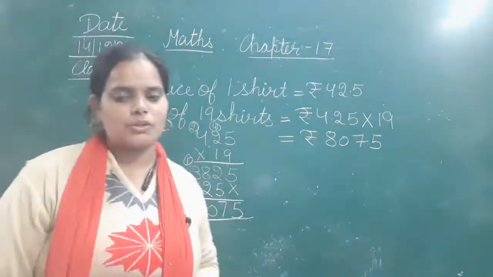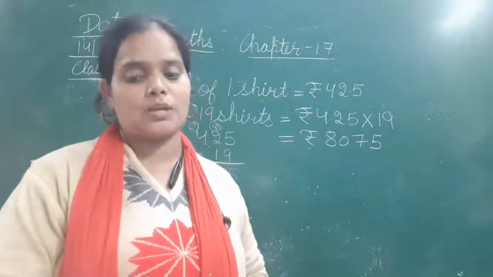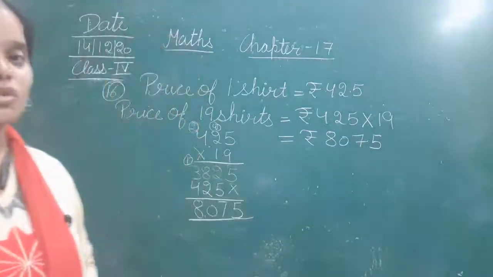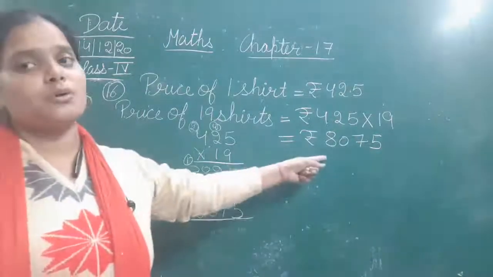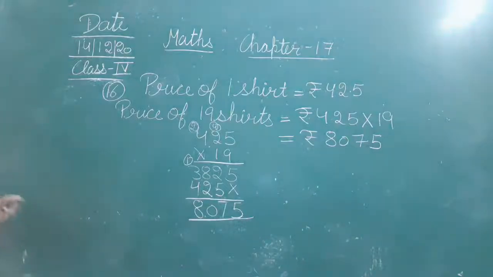Now in the question it is given: how much money will Ruchir pay to buy 19 shirts? So Ruchir will pay rupees 8,075. Okay, below we will write the solution sentence.